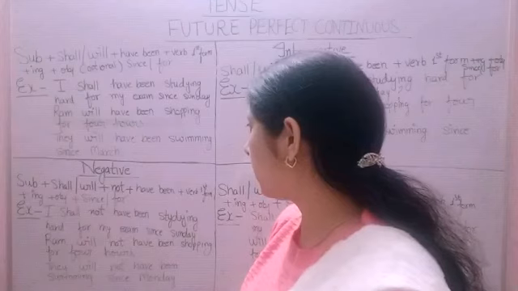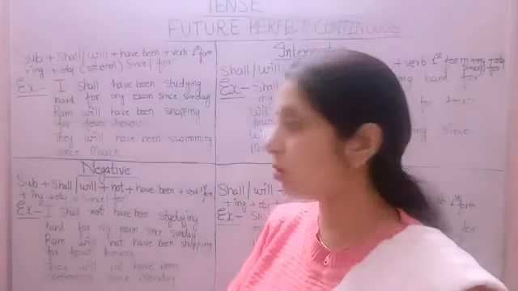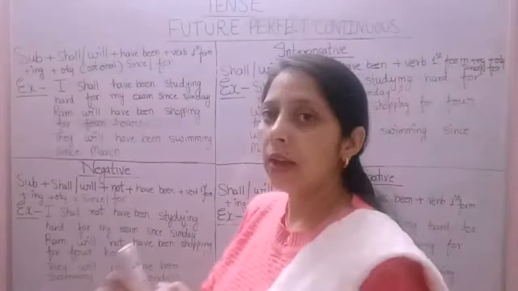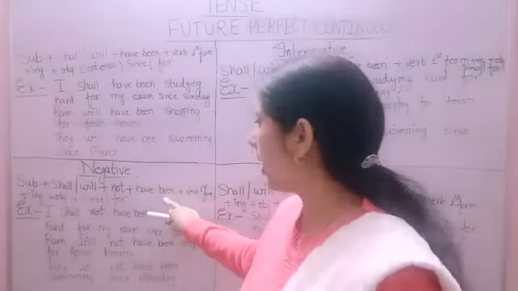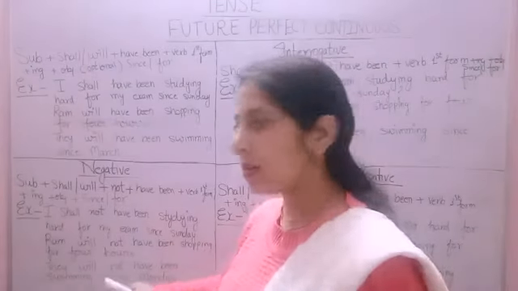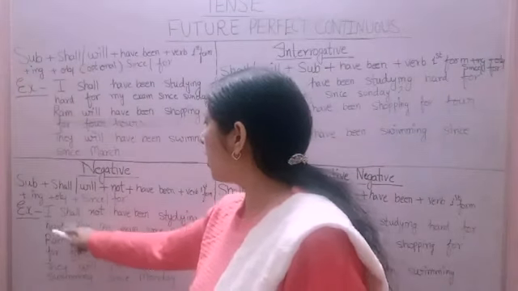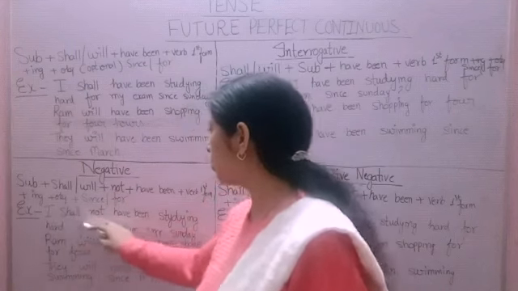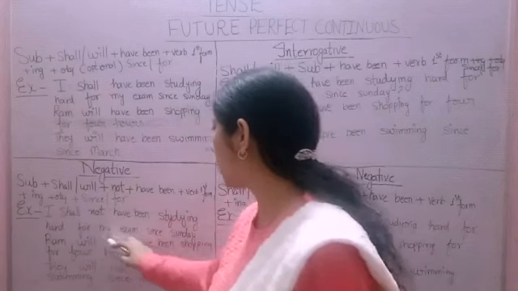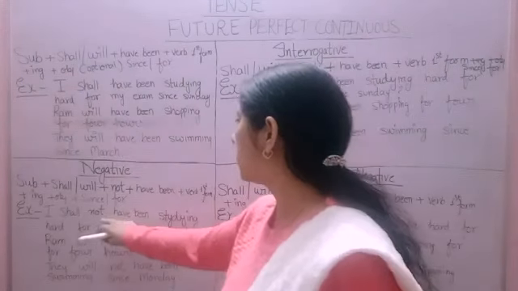Now move to negative sentences. In negative sentences, the format is same, only we have to use not before have been, and the examples are same. For example, I shall not have been studying hard for my exam since Sunday.